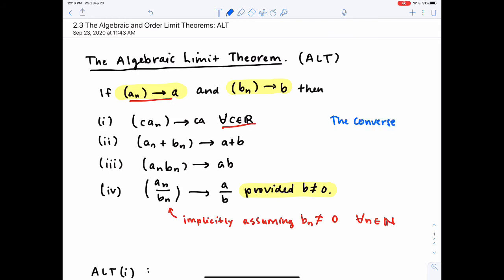If a sum sequence converges, that doesn't mean that the individual sequences have to converge. They could both have divergent behavior that's sort of equal and opposite and cancels each other out when you add them together. So the converse of the ALT need not be true. And again, my other warning is that if you're going to use the ALT, you must know that the sequences you're working with converge.